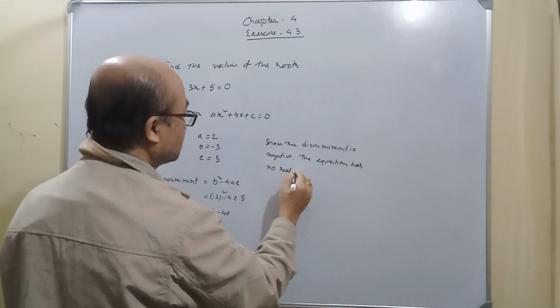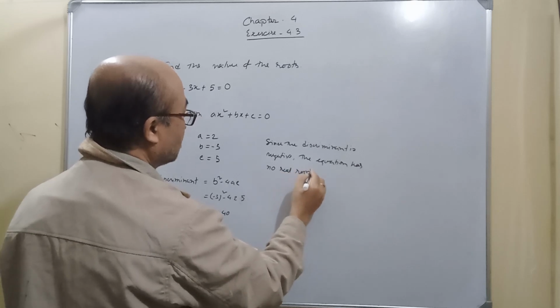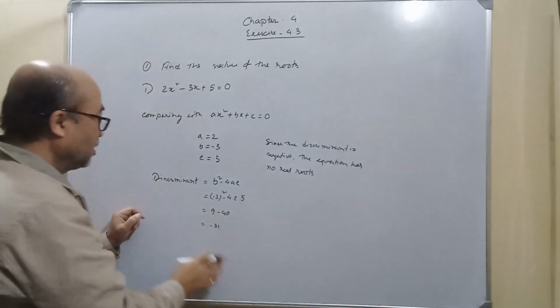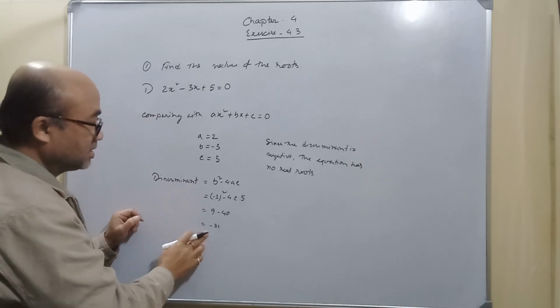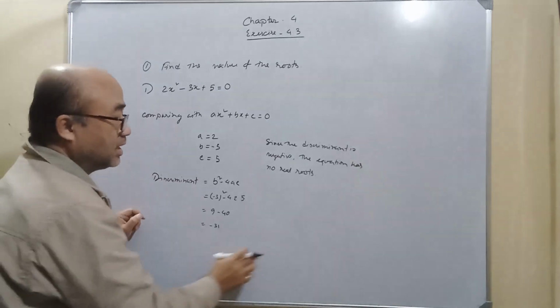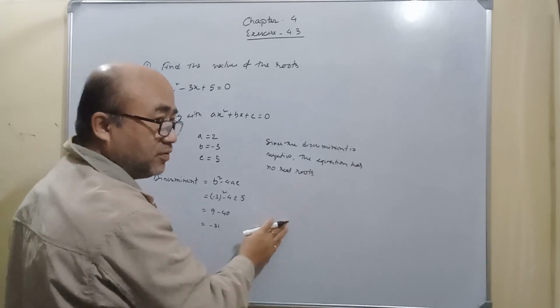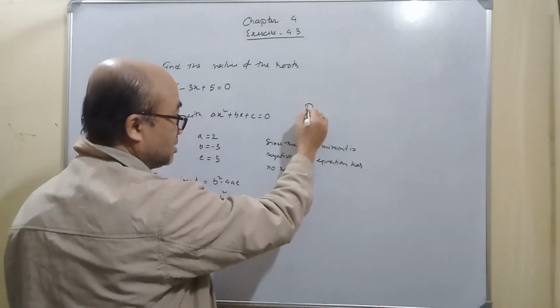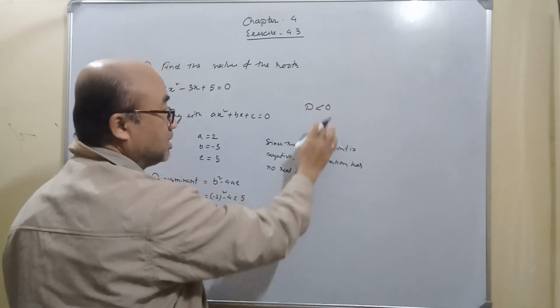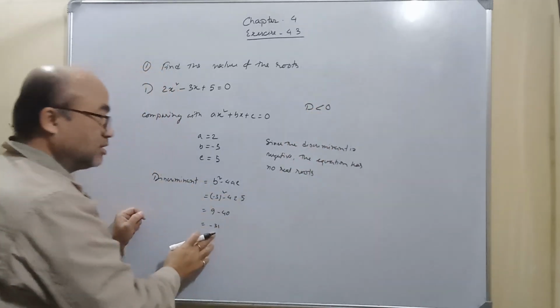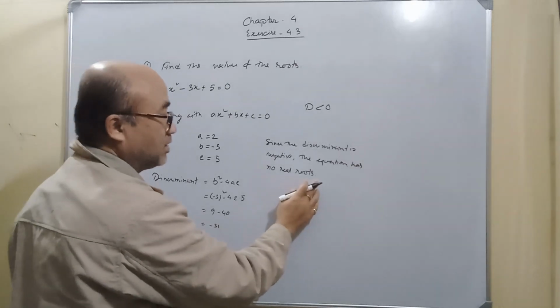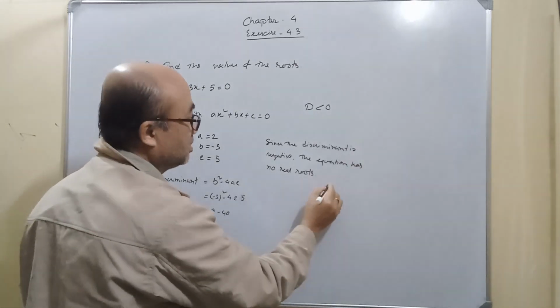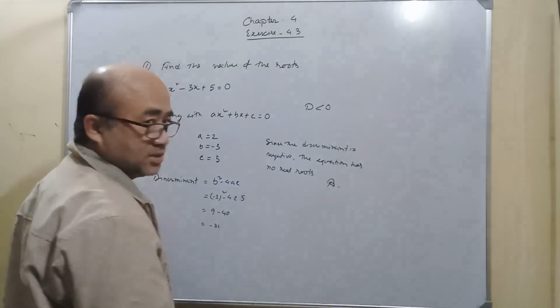No real roots. If the discriminant is a negative number, then the equation cannot have real roots. Remember this, discriminant is less than 0, so the equation cannot have a real root. That is your answer.